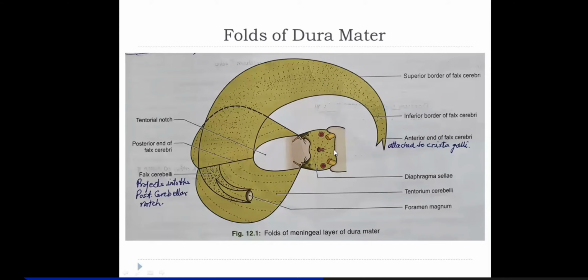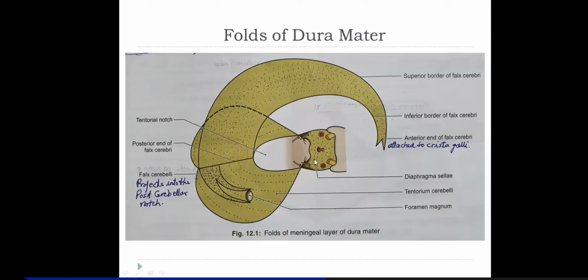This margin is the tuberculum sellae, and the posterior margin is attached to the dorsum sellae. This portion is the dorsum sellae. The lateral extent of diaphragma sellae extends beyond the body of the sphenoid on both sides, dipping down to enclose the cavernous sinus on the two sides, and then down below it merges with the endosteal layer of the dura mater.